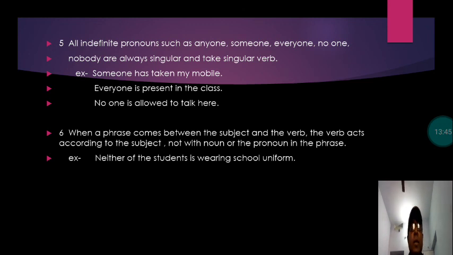So students, it's very much clear to you all, and you must have followed all these 6 rules that I have explained. All these rules are explained in the book also with different examples. In the book you will find some more examples, and you too can form different examples for each rule. So these were some of your rules. I will explain some more rules in the next video session in this chapter, subject verb agreement.